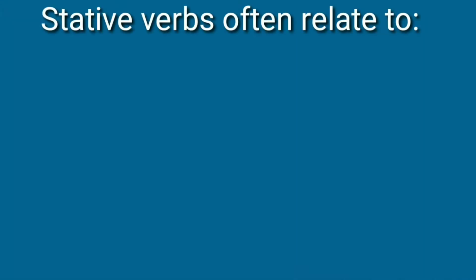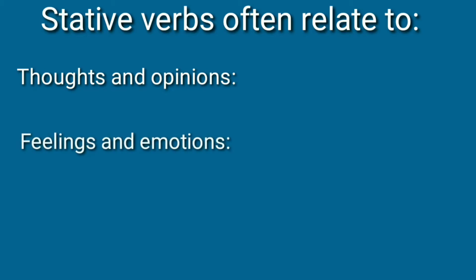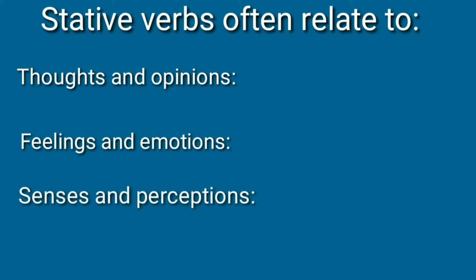It may be confusing for you to understand what is a stative verb and what is a dynamic verb. There are some verbs that play the role of stative verbs. Here you have to understand there are three categories of stative verbs that often relate to thoughts and opinions, feelings and emotions, senses and perceptions. These are examples of stative verbs that normally do not show any action, but show a kind of state or condition. So looking at these examples, you will have to learn how to use them properly.